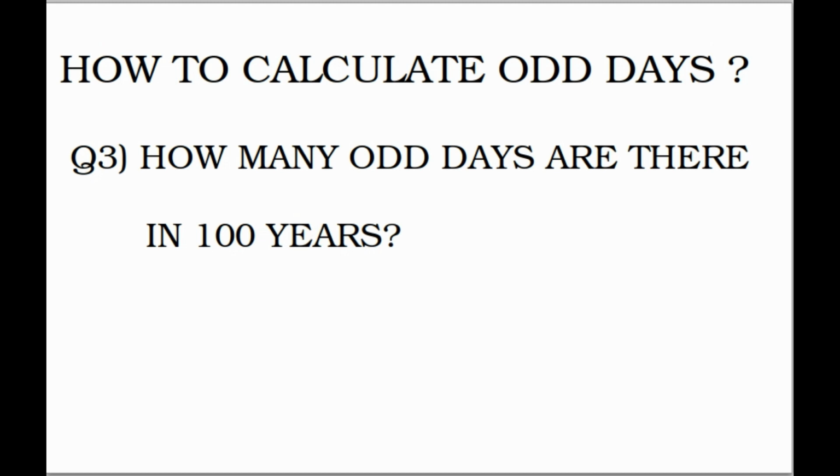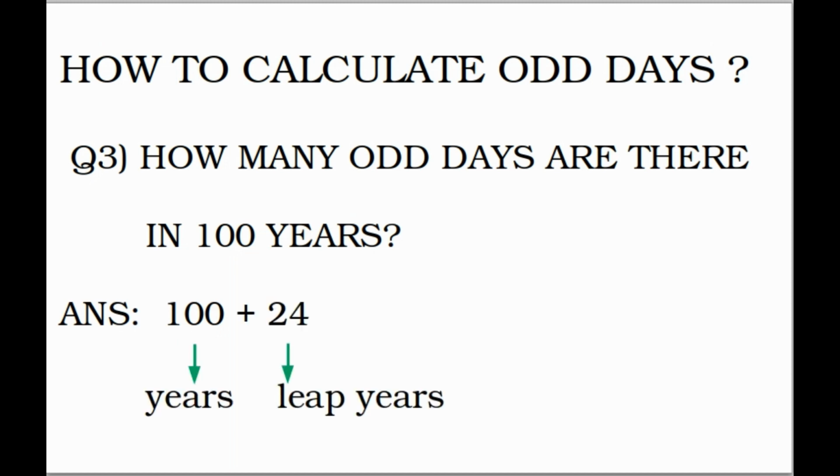How many odd days are there in 100 years? As we discussed earlier, among 100 years, you will observe 100 odd days, and along with these 100, you will find 24 leap years. As every leap year has an extra odd day, 100 plus 24. Now, my question is, why is it not 25? We know that for every 4 years, we have to observe a leap year. So among 100, you should observe 25 leap years. But you are given 24 here.